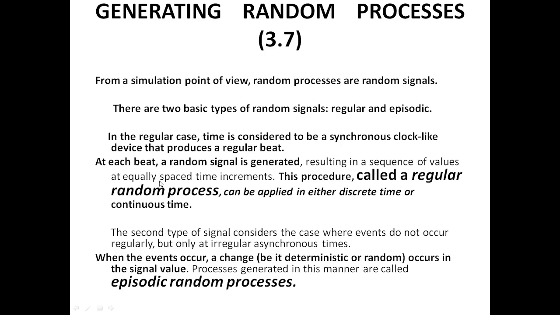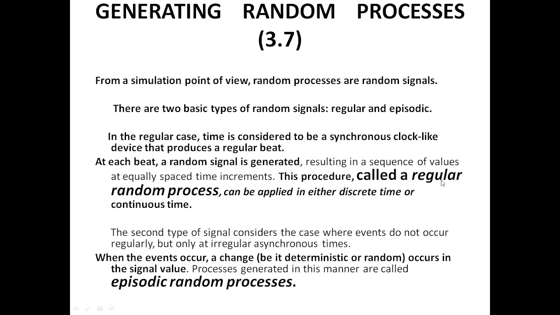So this regular random process is similar to the clock system in our computer. At each beat, a random signal is generated, resulting in a sequence of values at equally spaced time increments.